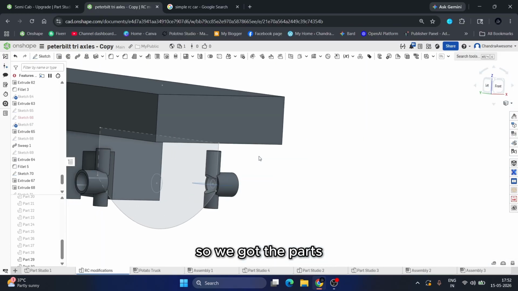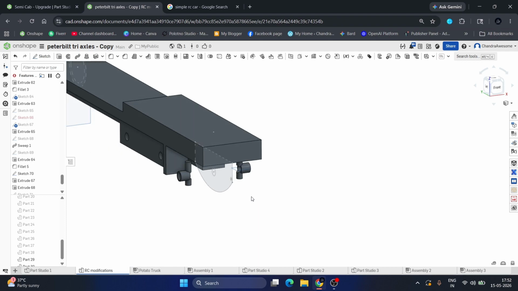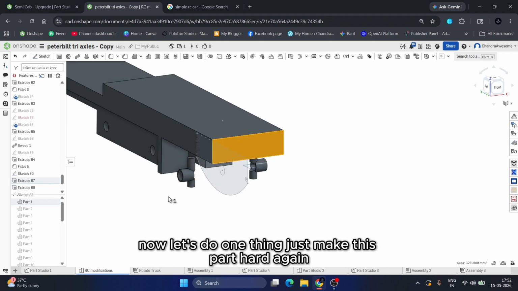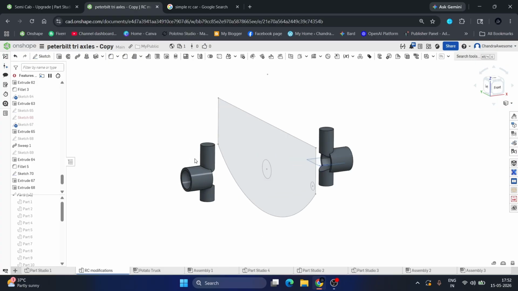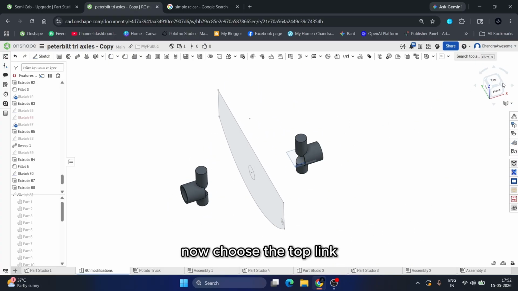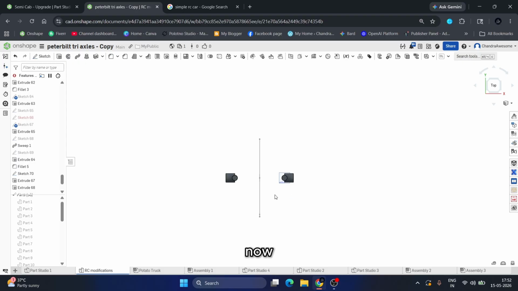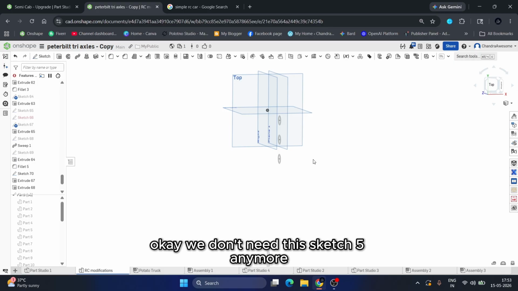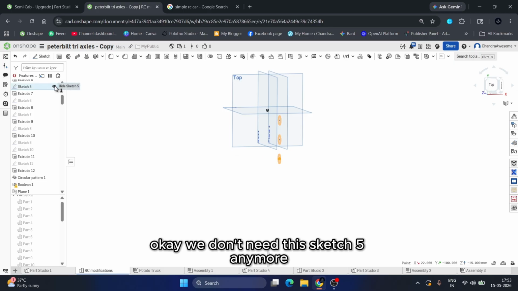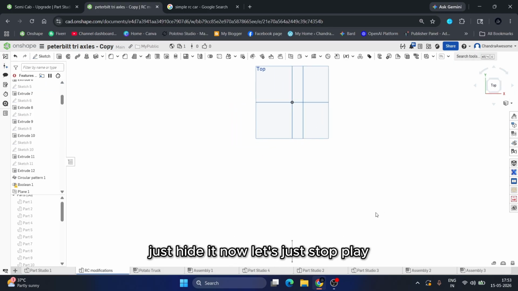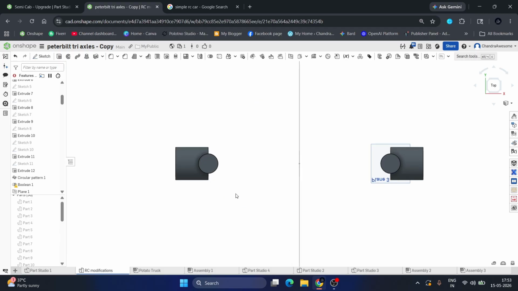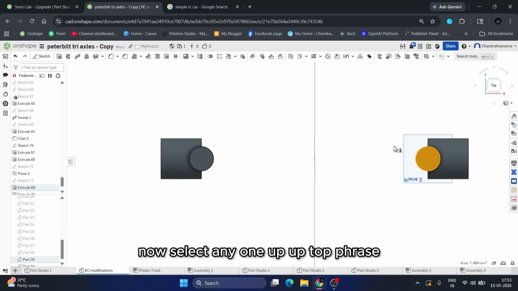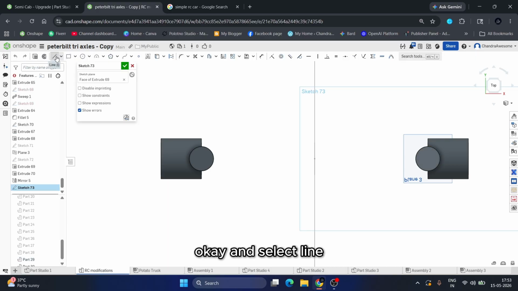So we got the parts. Now let's do one thing. Just make this part hide again. Now choose the top plane. We don't need this sketch 5 anymore. Just hide it. Now let's choose the top plane. Now select any one top face. Okay, and select line. Draw from this center to this center.